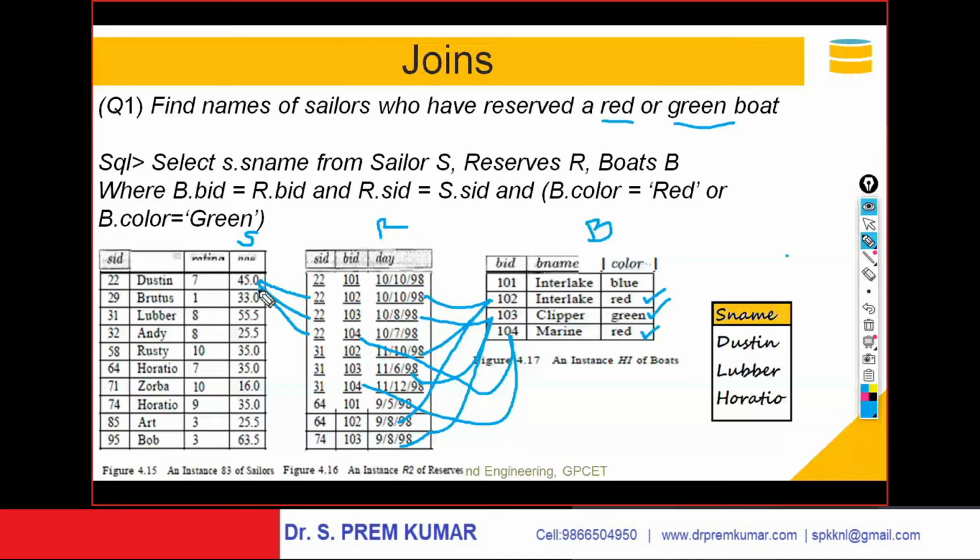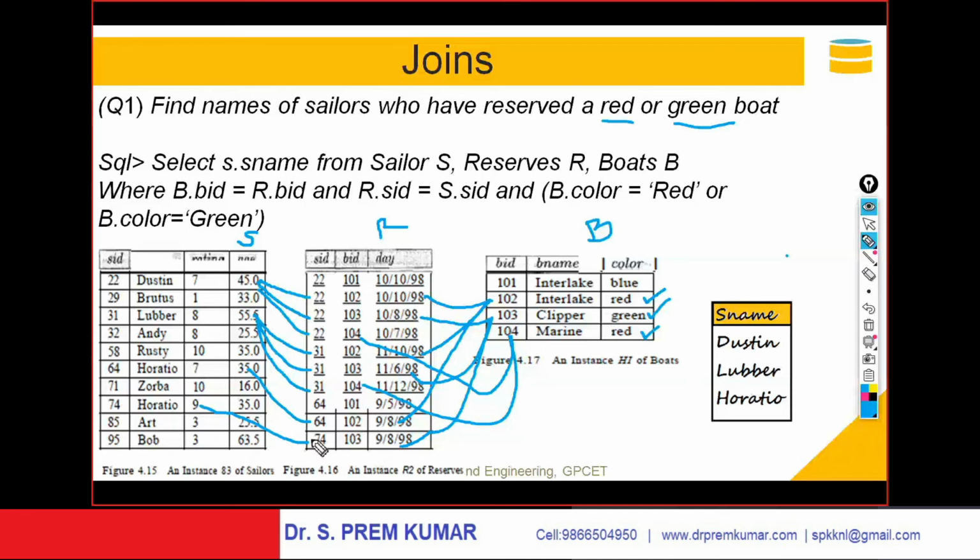And coming to here, this 31 got matched with 31. And here this 31 got matched with this 31. Here 64 got matched with 64, Horatio. 74 got matched with 74, Horatio. Only the matching rows data is picked up.